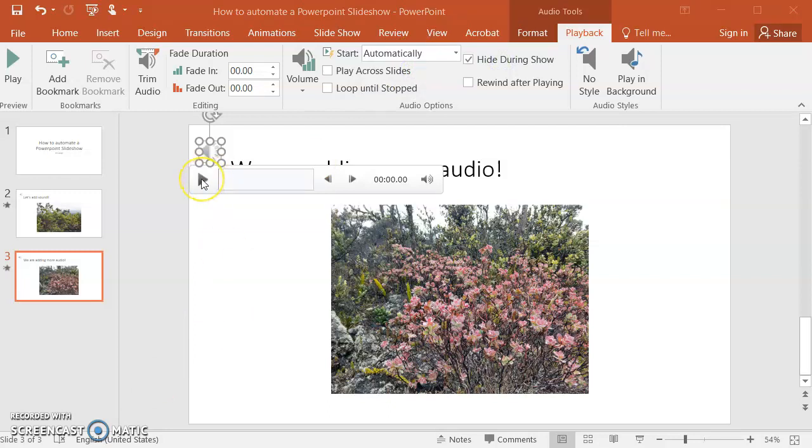You can listen to your audio by hitting the play button here, and you can decide whether or not you like the audio or whether you need to edit it or rewrite it. There are a lot of options for editing. I'm not going to go into those now.